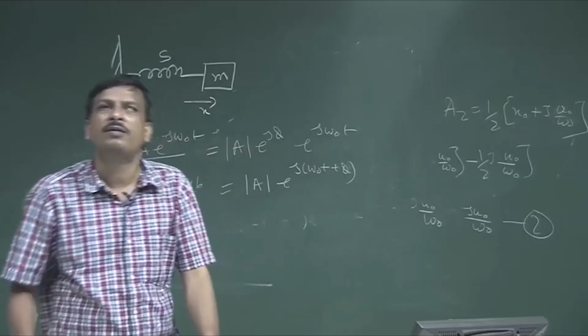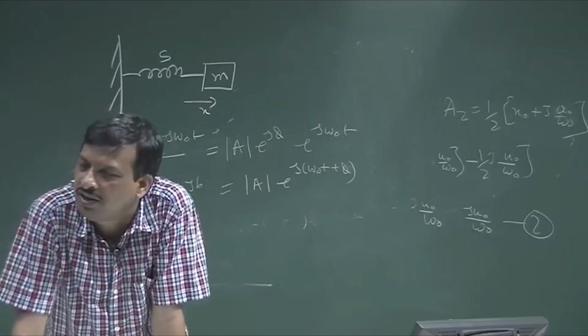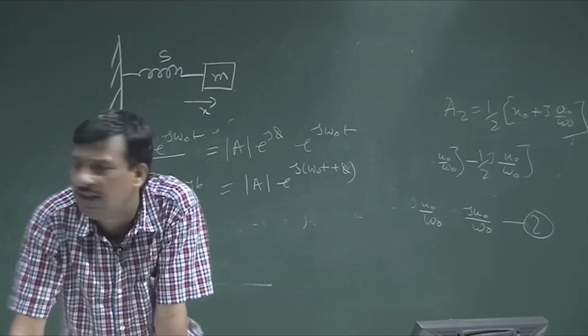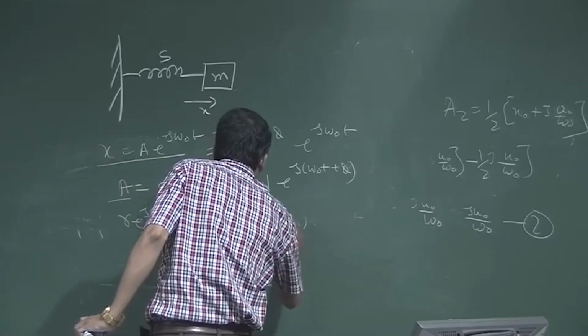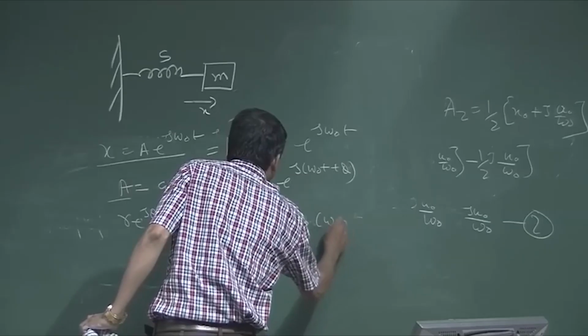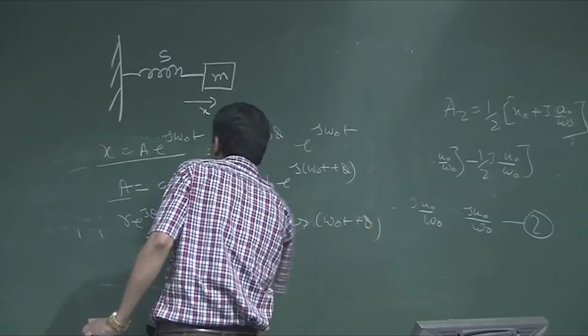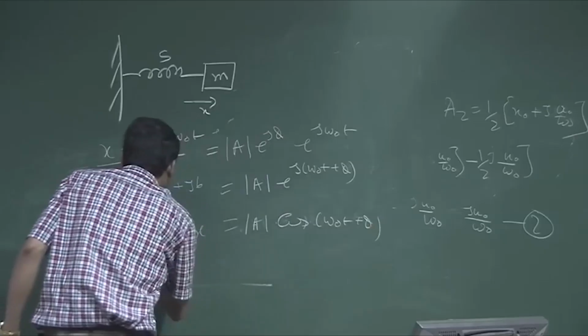So, what is the real part? e to the power j theta is cos theta plus j sin theta. So it is nothing but amplitude into cos omega 0 t plus phi for the real x.